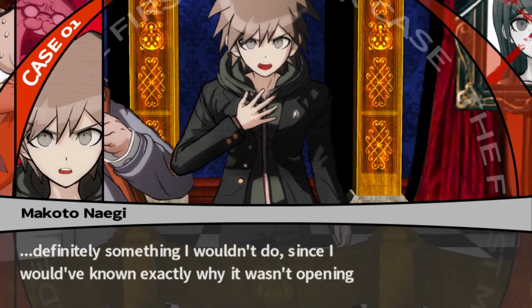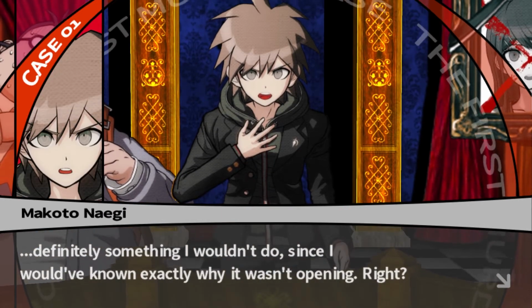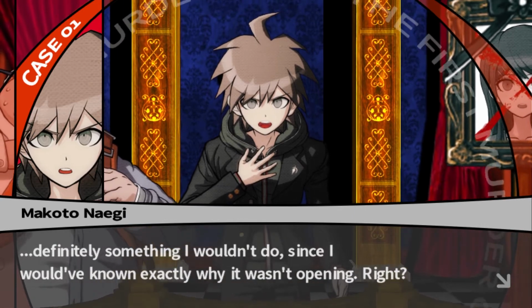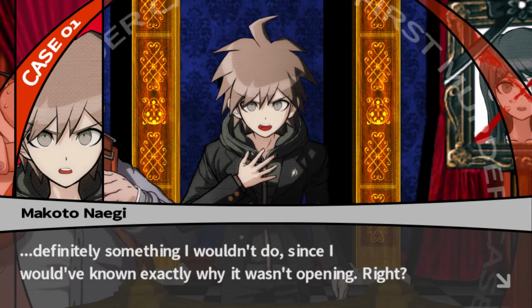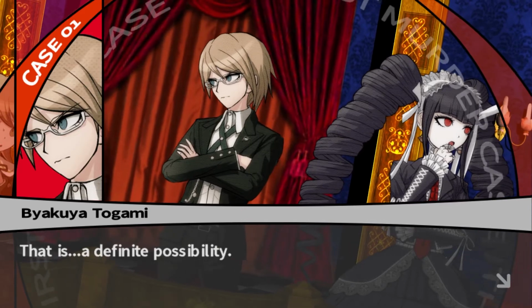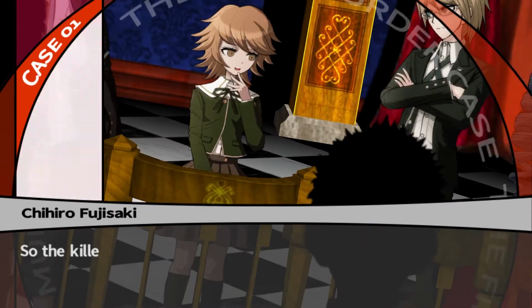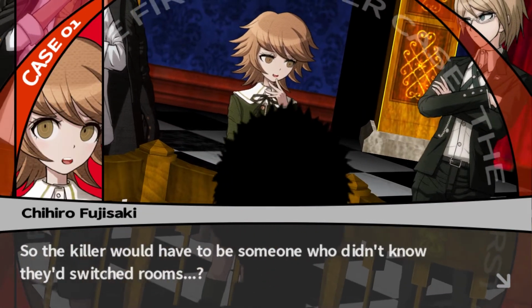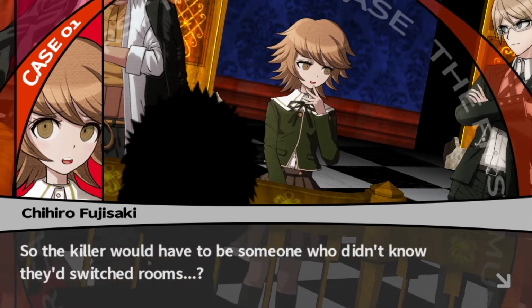Definitely something I wouldn't do, since I would have known exactly why it wasn't opening, right? Good job, Makoto. That is a definite possibility. So the killer would have to make it look like someone who didn't know I switched rooms, staged it all to look like my room?